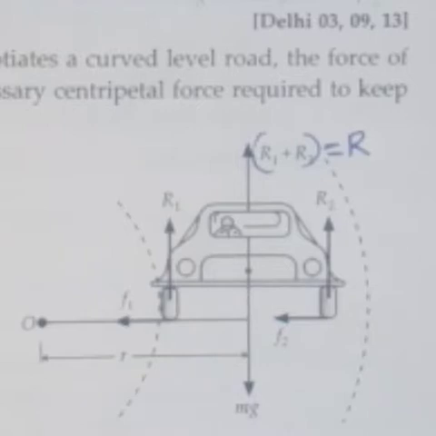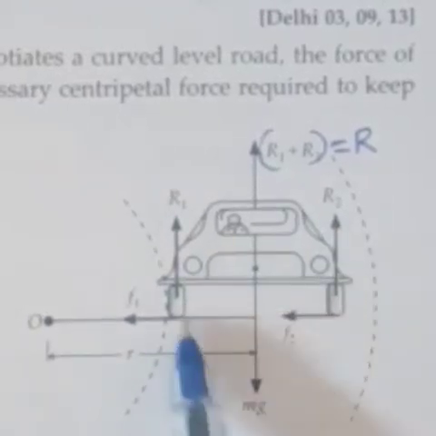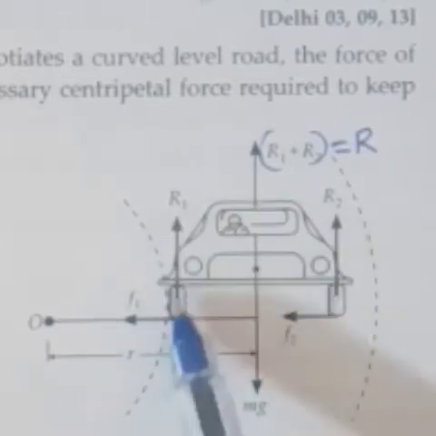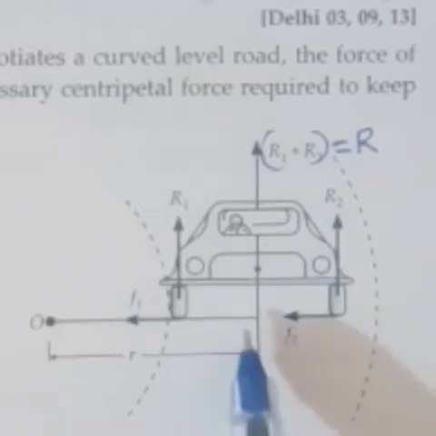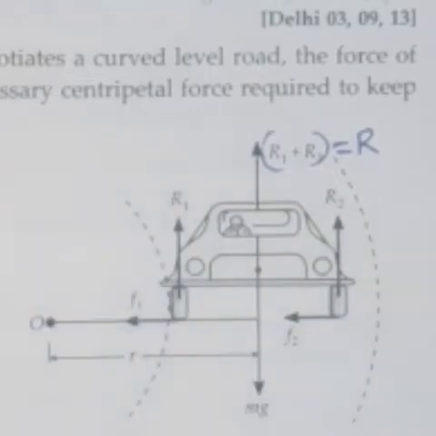Here we have to consider a car. For these two tires, the normal reactions are R1 and R2. Then the force of friction is F1. This is a circular level road.